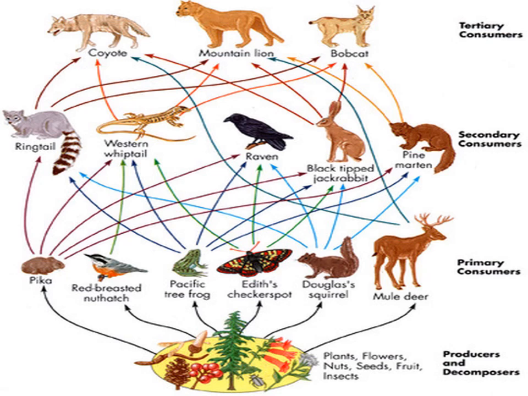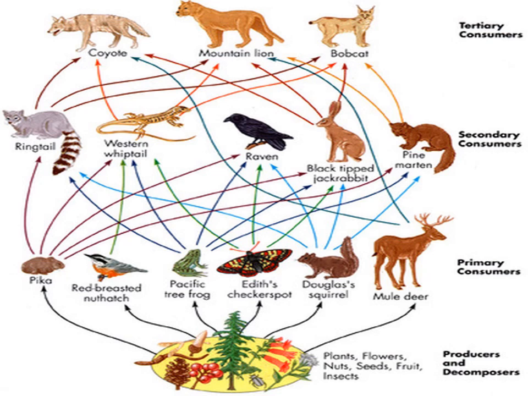Producer, that is the start. The producer is a plant producing the food. Consumer, the animals that take food from the plants.